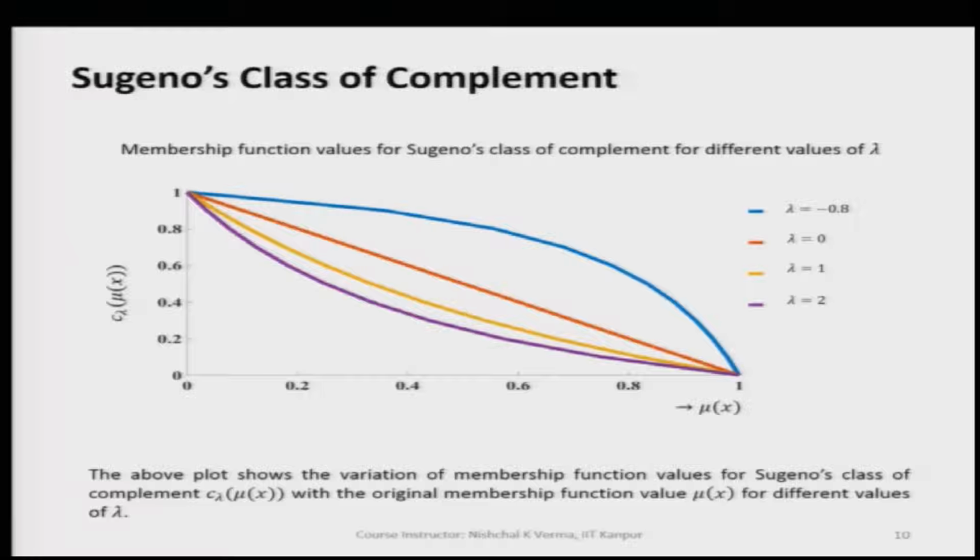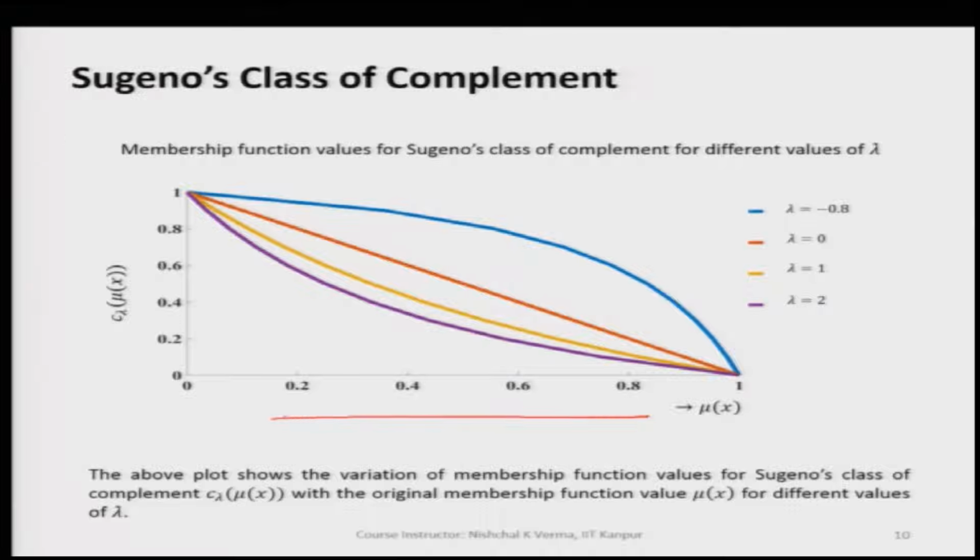So, let us now plot all these outcomes, all these complement fuzzy sets, the complements of fuzzy set A, and when we plot the membership values as to how they are changing with the various values of lambda equal to minus 0.8, lambda equal to 0, lambda equal to 1, lambda equal to 2.